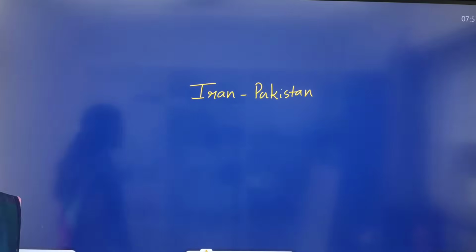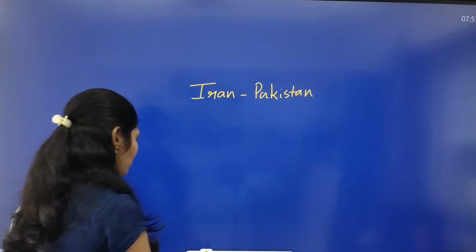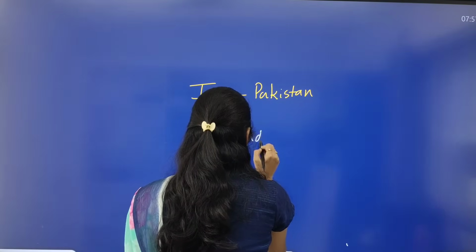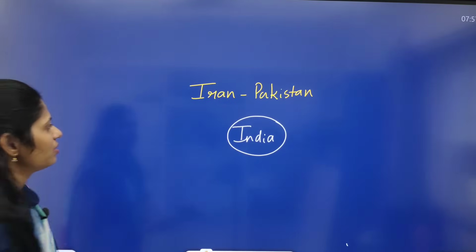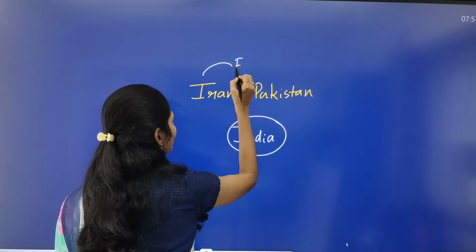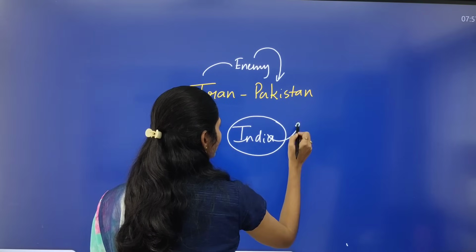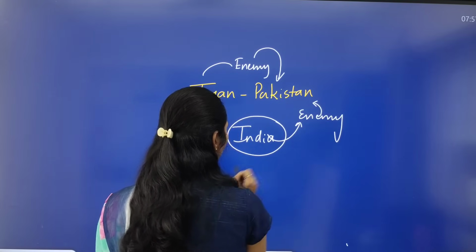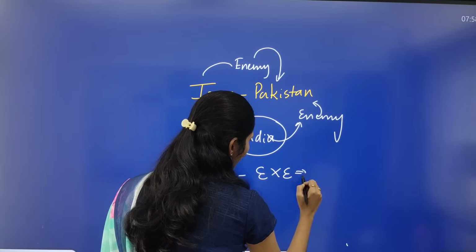So this article is talking about the Iran-Pakistan issue. Here we are going to see what is the role of India. Here we are saying Iran's enemy is Pakistan and India's enemy is Pakistan. In international relations, enemy's enemy will be our friend.